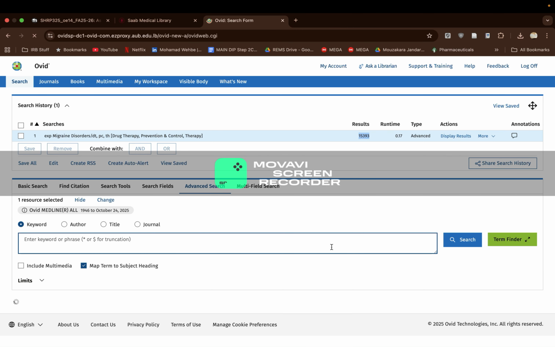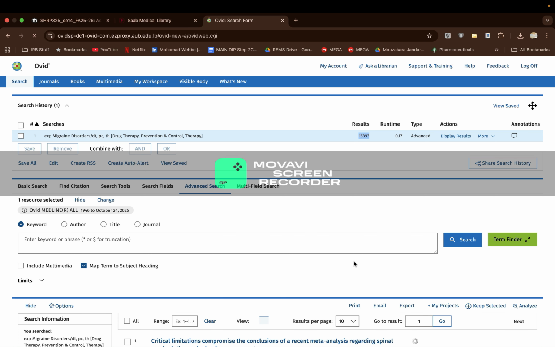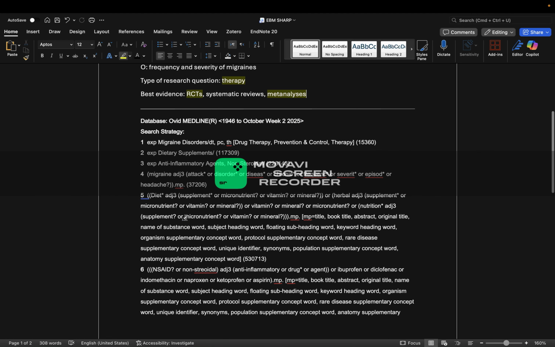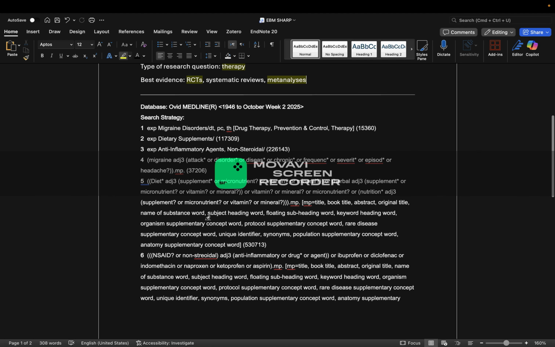Now the next step is to look at the different keywords for migraine disorders. I already constructed the keywords for this MeSH. It's right here, I'm just going to copy and paste it.